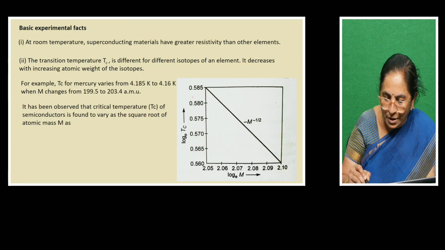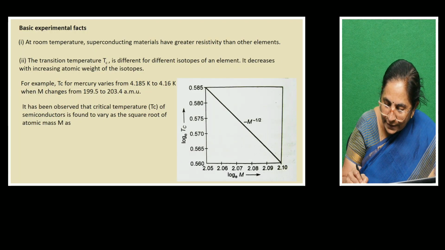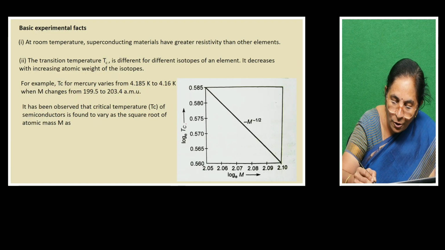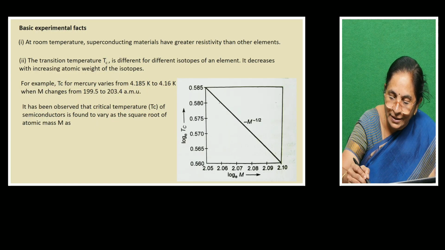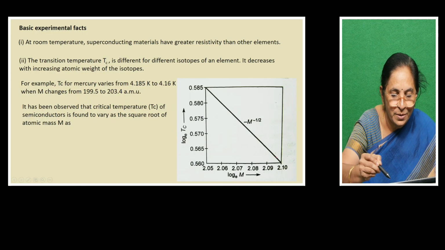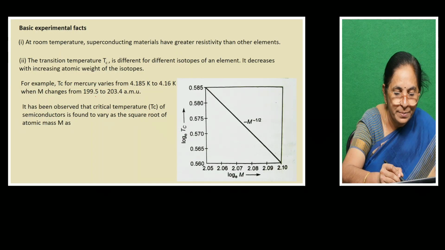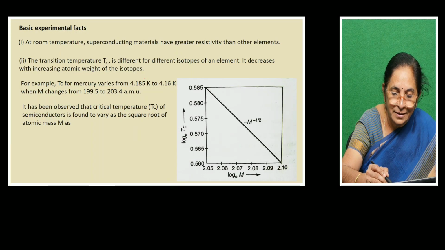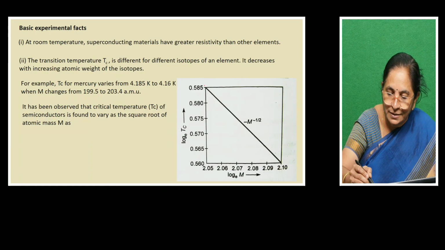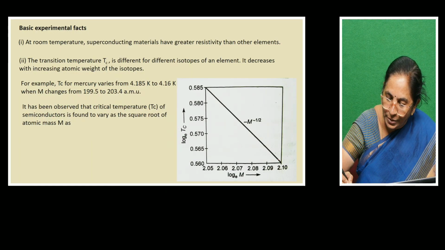So how do they vary? As the logarithmic value of the atomic mass increases, the logarithmic value of Tc is decreasing. That's what we stated here with the example. As atomic mass increases, the critical temperature is decreasing. So graphically we can show it like this.